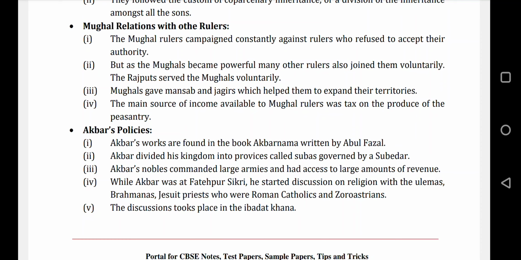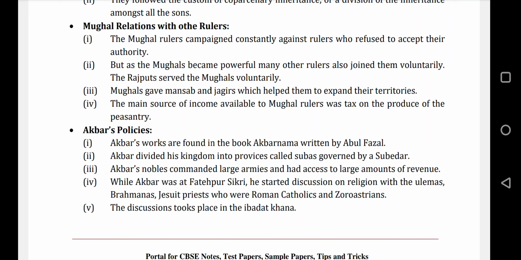The Jagir was actually the land assessment. It was given to Mansabdars, who had to give salary to the military people. So they used to collect the revenue from there, and then it was given to the army soldiers. Okay.